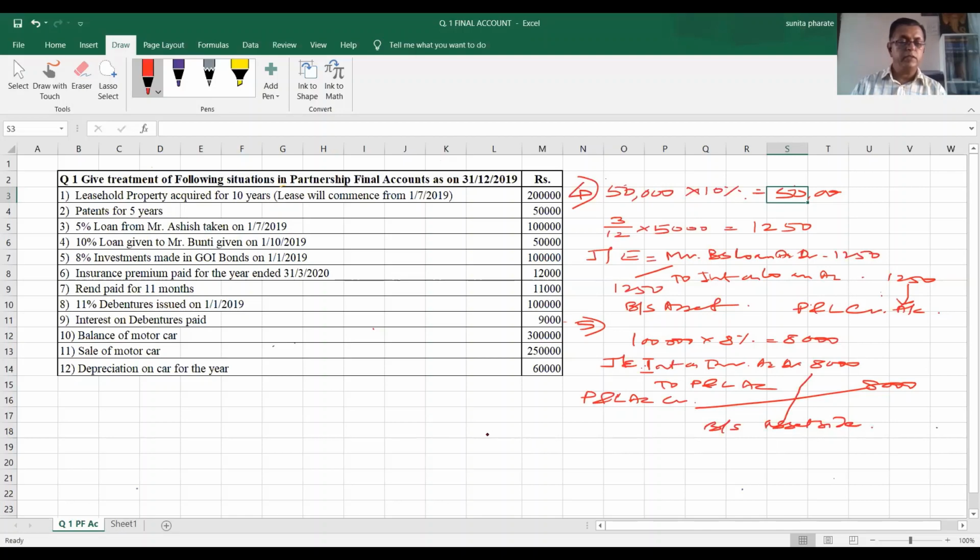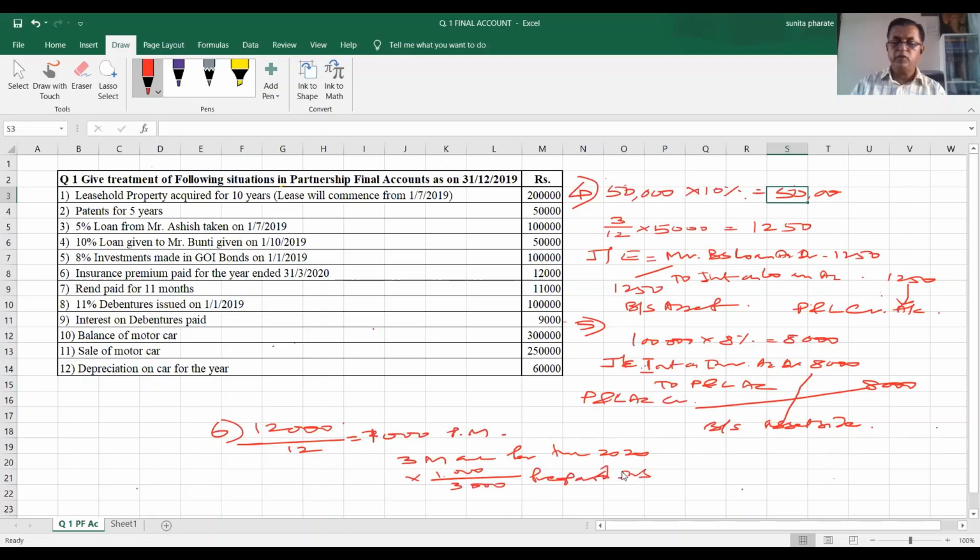Okay. Next, insurance premium paid for the year ended 31st March 2020. Total insurance premium paid, point number 6, is 12,000 rupees for the whole year, that is 12 months. It is 1,000 rupees per month. But January, February and March, these 3 months are for the year 2020, not 2019. Hence 3 months into 1,000, total 3,000 rupees will be your prepaid insurance.